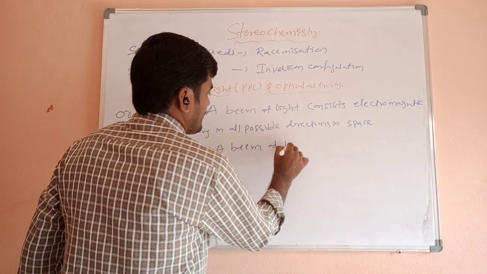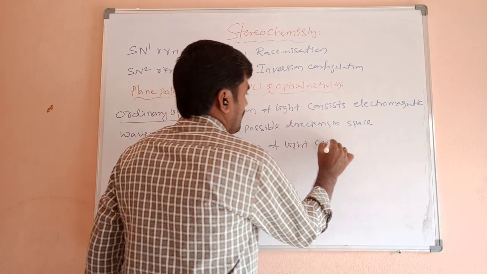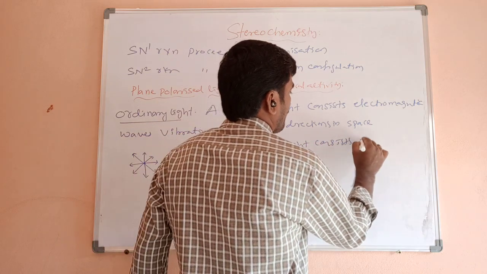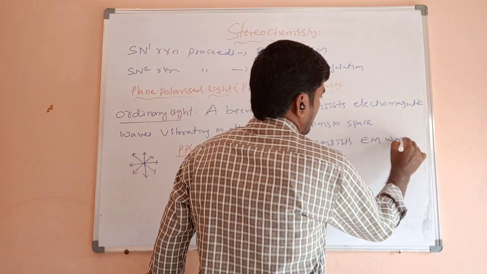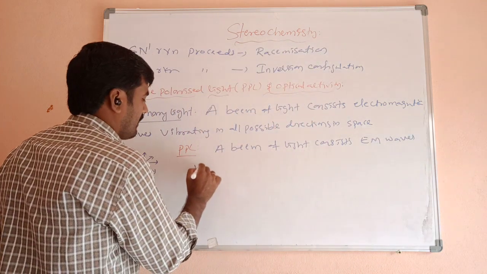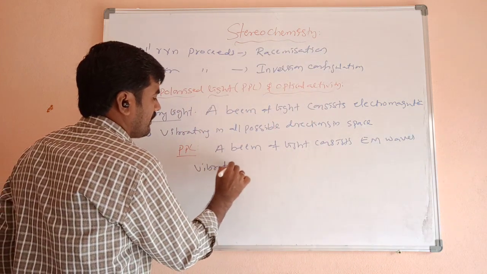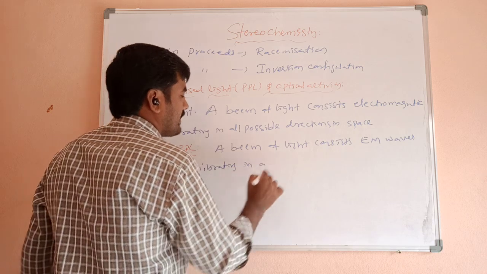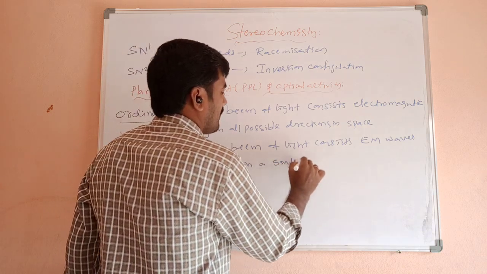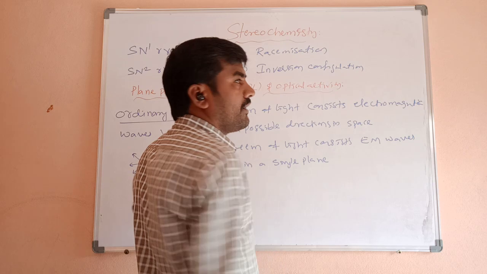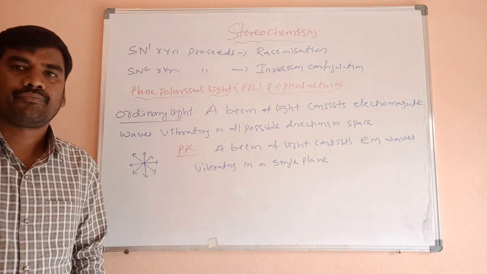A beam of light consisting of electromagnetic waves vibrating in a single plane is called plane polarized light.